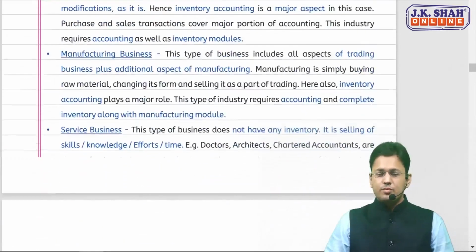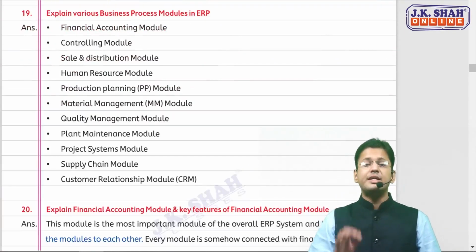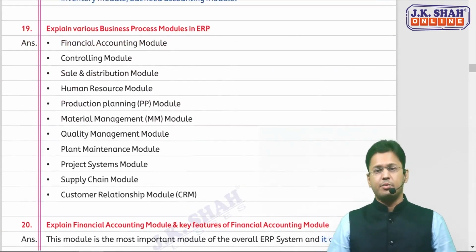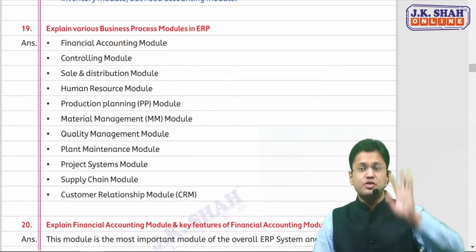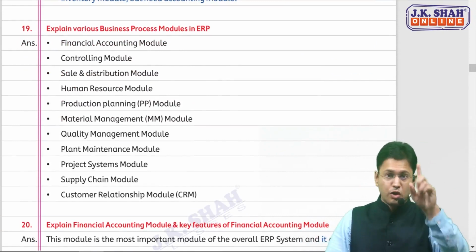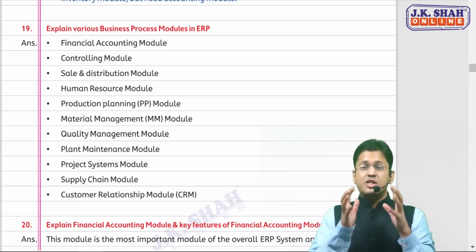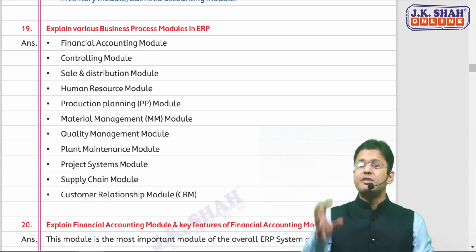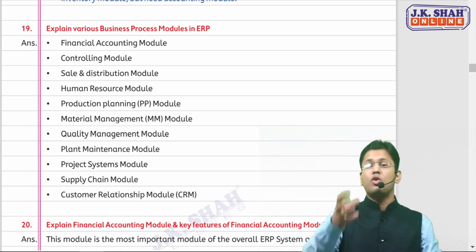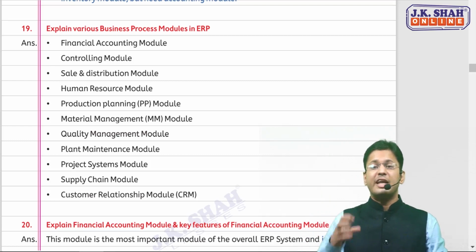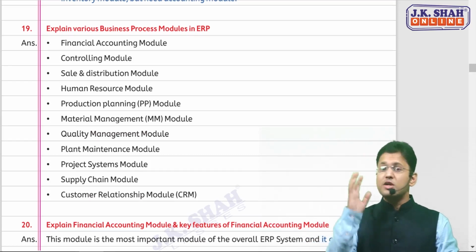Okay. Now covering the various types of modules in ERP. Now this topic becomes a nightmare for some of the students, but it will not be today. We're just brushing up and briefing everything. And we'll try to see what contents you need to collect from these topics. But do not skip these topics.